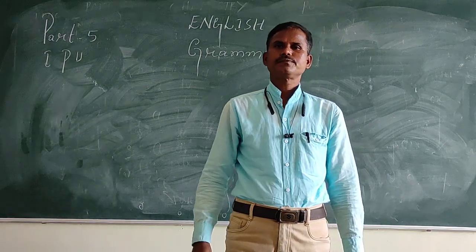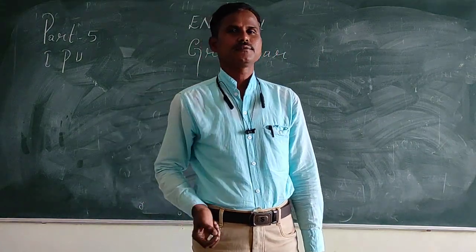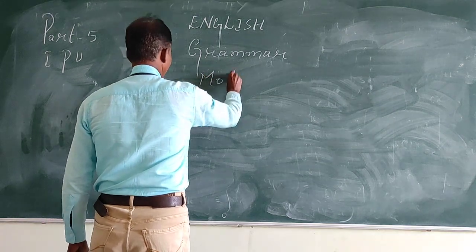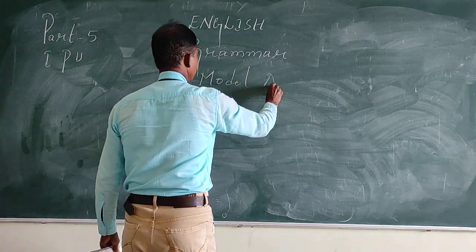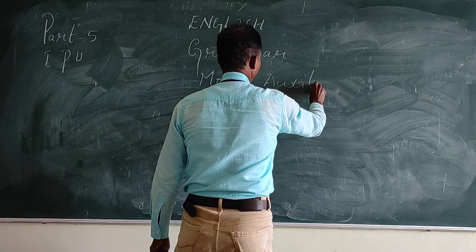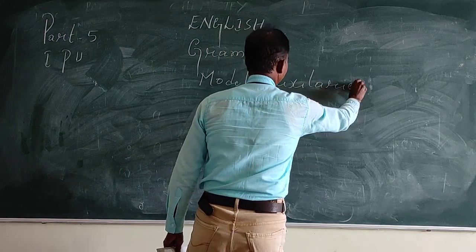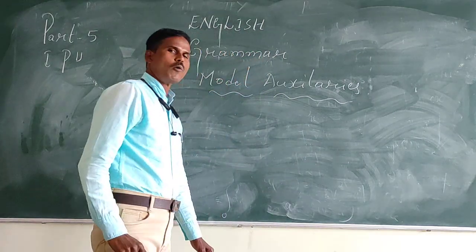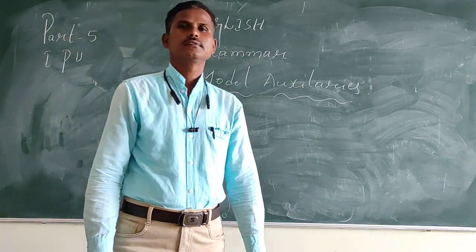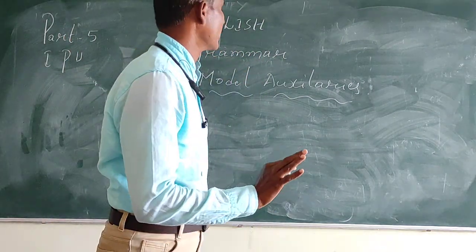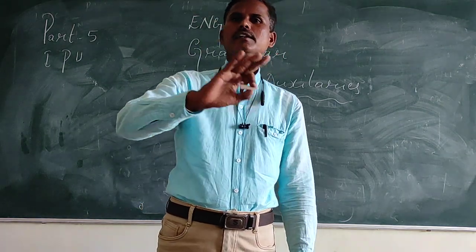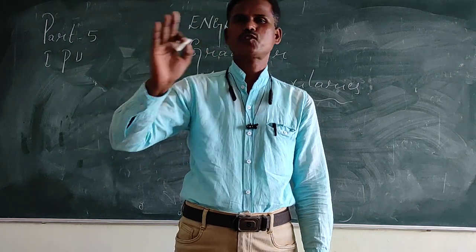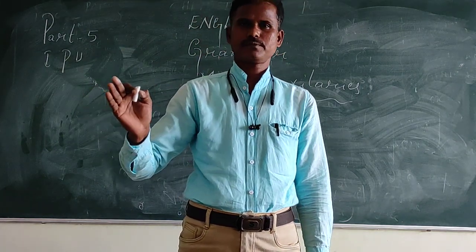Next, come to modal auxiliaries. Okay? Modal auxiliaries. What are modal auxiliaries? See, modal auxiliaries have two types: present and past, future present and future past.